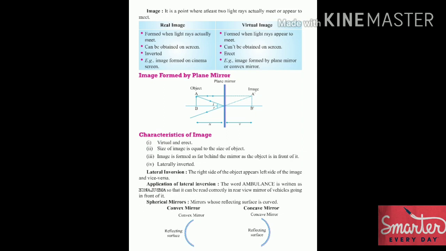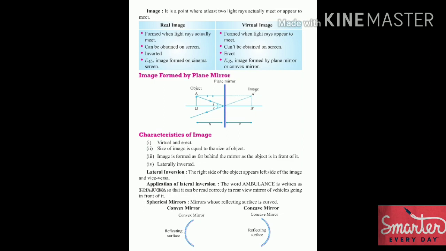Now we will study the image formed by a plane mirror. In the figure, it is the plane mirror, AB is the object and A dash B dash is the image. When we pass a light ray, it gets reflected from the plane mirror and the angle of reflection is formed. If we extend the reflected ray to the point A dash, the image A dash B dash is formed. Now u is the distance of the object from the plane mirror and v is the distance of the image from the plane mirror.